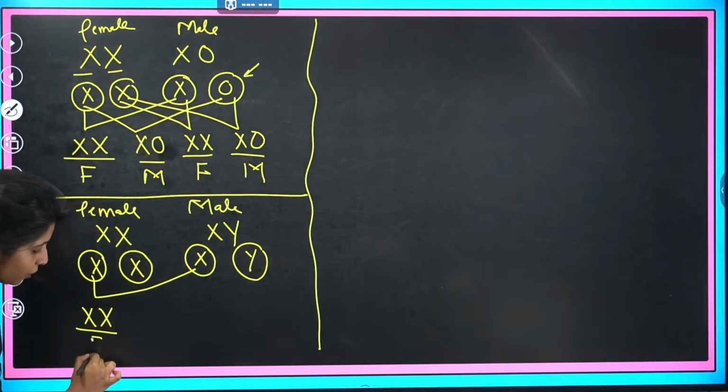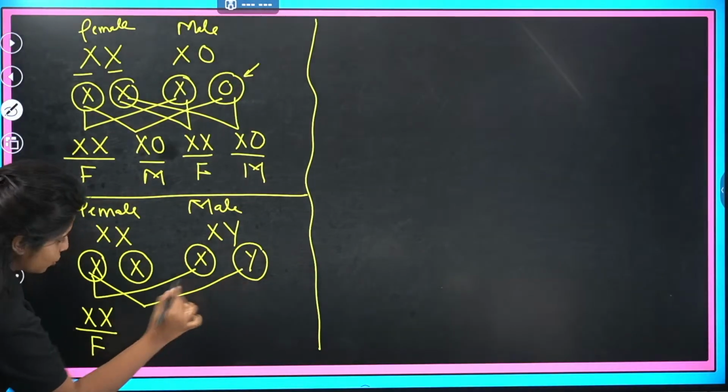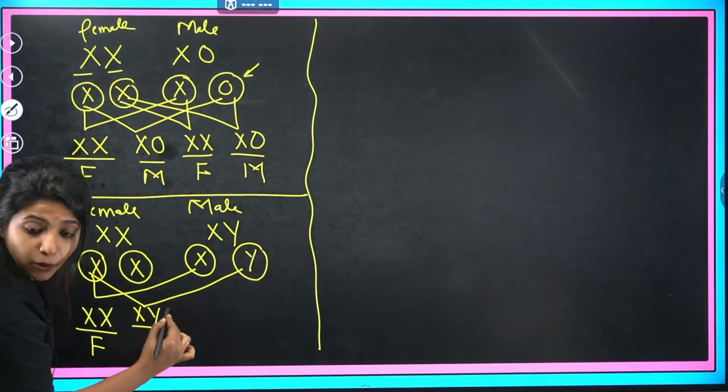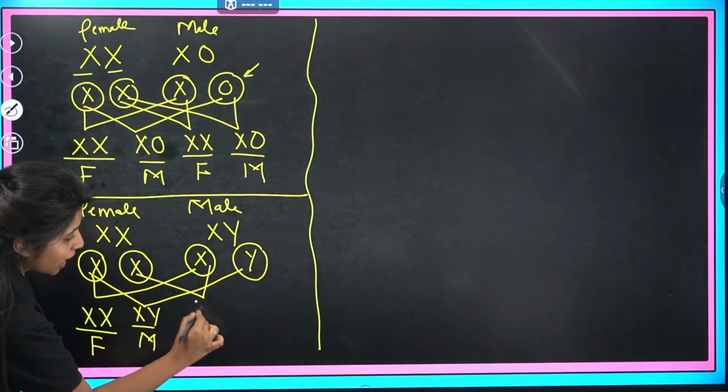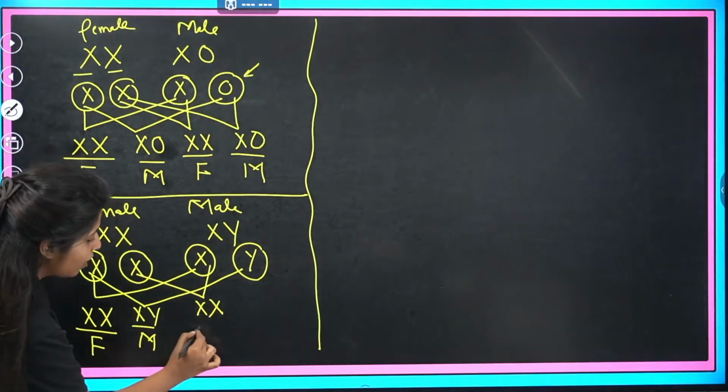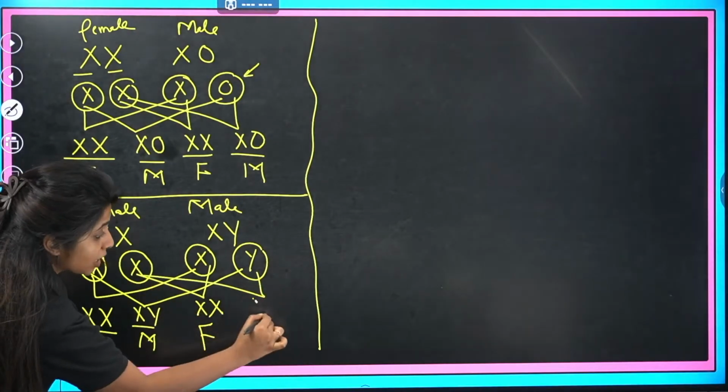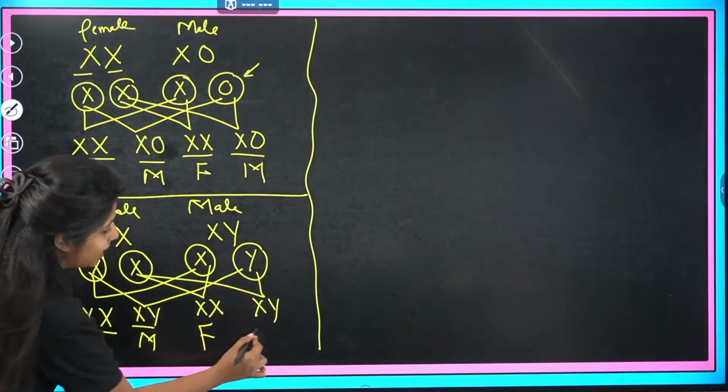It is going to be what? Female. Suppose this and this come together, it is going to be XY. It is going to be what? It is going to be male. XY is male, right? This and this come together, XX. Again, it is going to be what? Female. This and this come together, XY. This is going to be male.